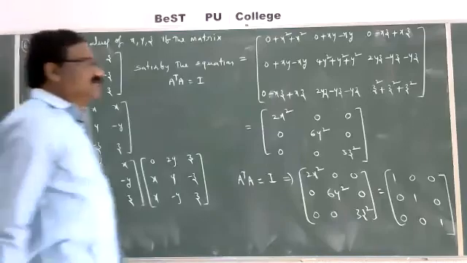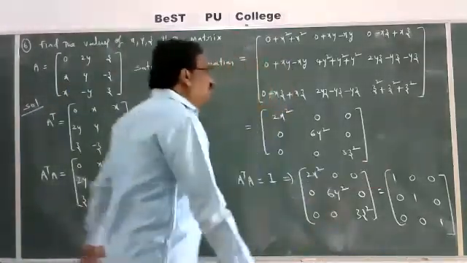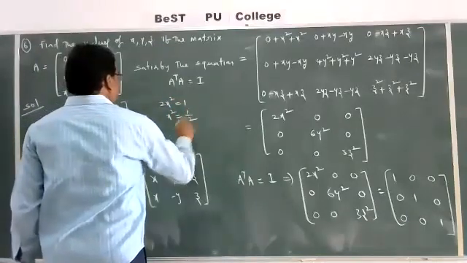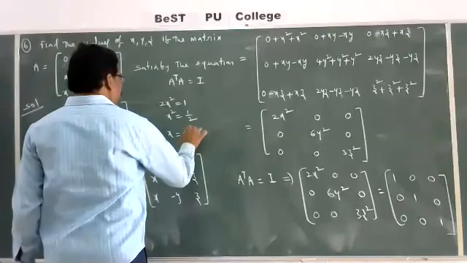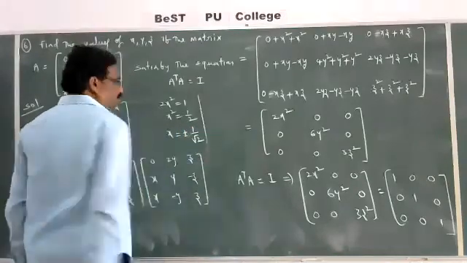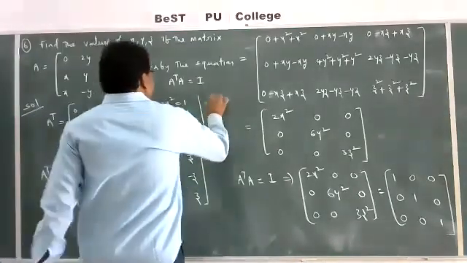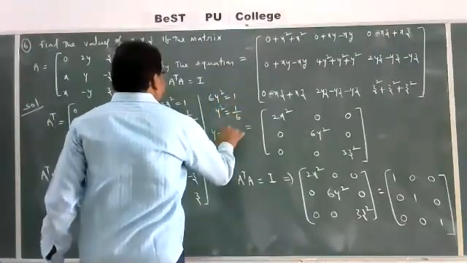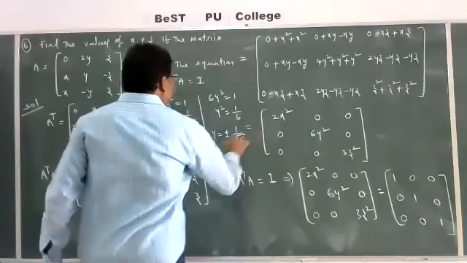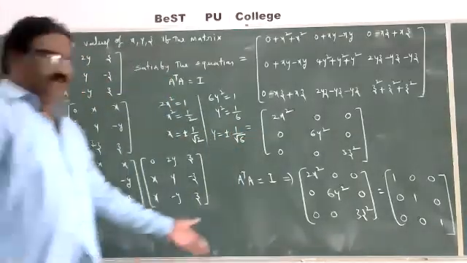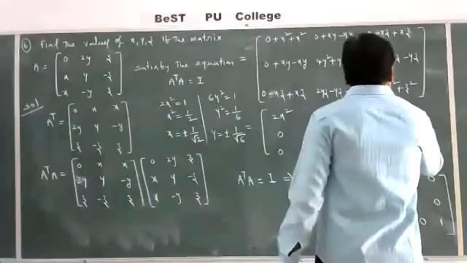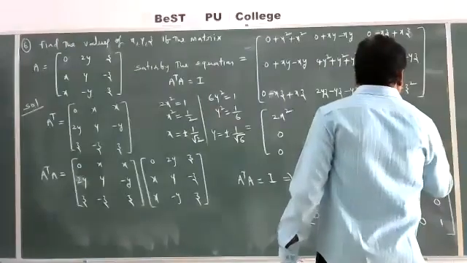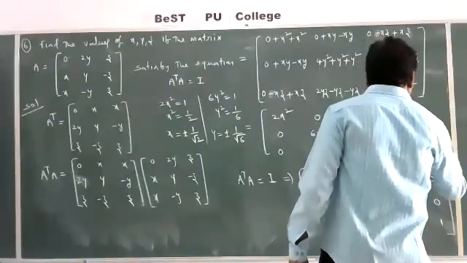So equating the corresponding terms, 2x square is equal to 1, x square is equal to 1 by 2, x is equal to plus or minus 1 by root 2. Then 6y square is equal to 1, y square is equal to 1 by 6, y is equal to plus or minus 1 by root 6. Then 3z square is equal to 1, z square is equal to 1 by 3, z is equal to plus or minus 1 by root 3.